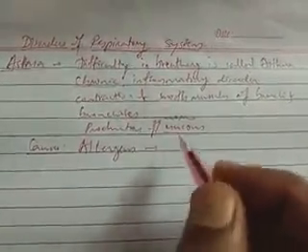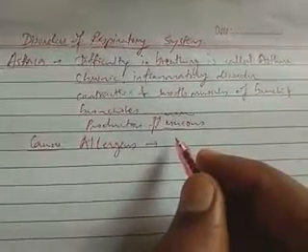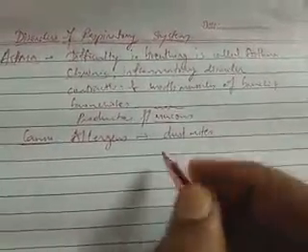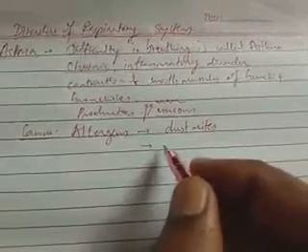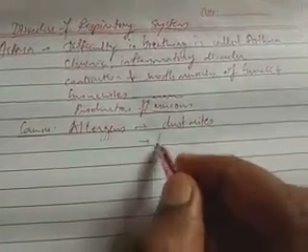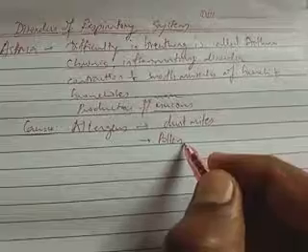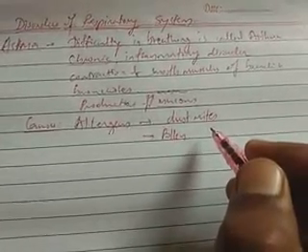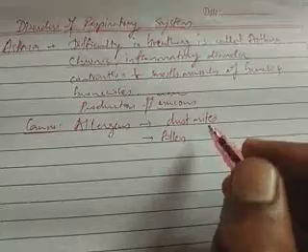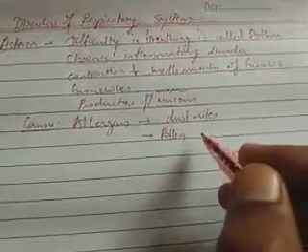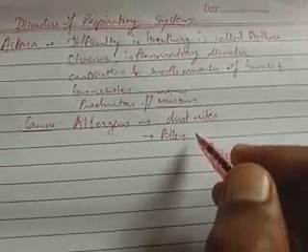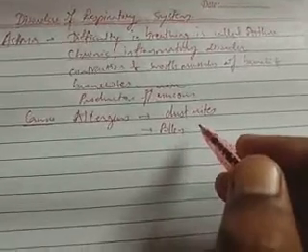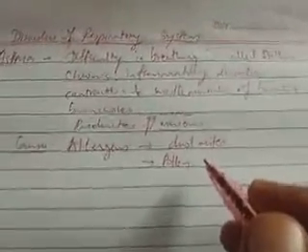These allergens include mainly dust mites and pollen. You can take the pollen produced by huge plants, for example parthenium. Such pollens may cause asthma also.